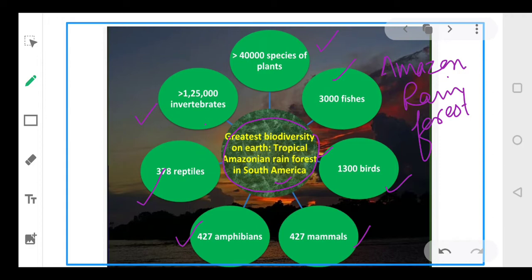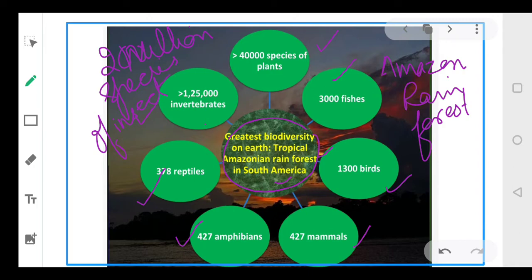And the scientists have estimated that in these rainforests there might be at least 2 million species of insects that are yet to be discovered. So you can imagine, 2 million species of insects are yet to be discovered.